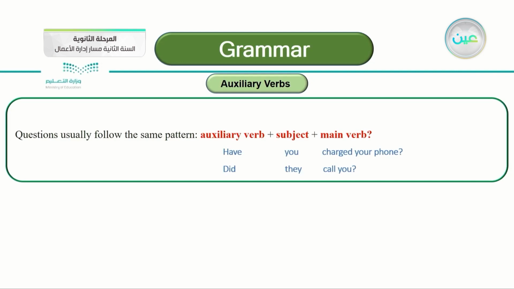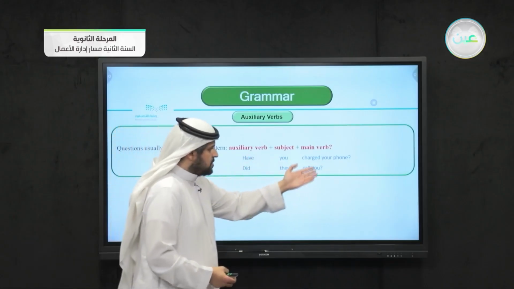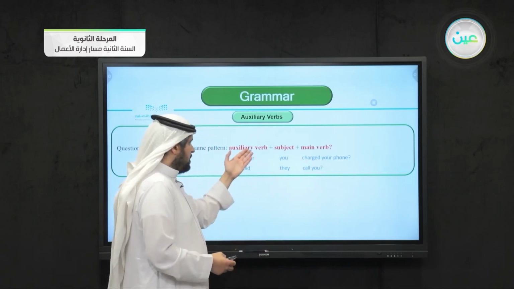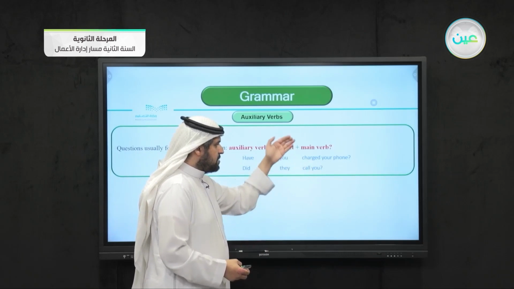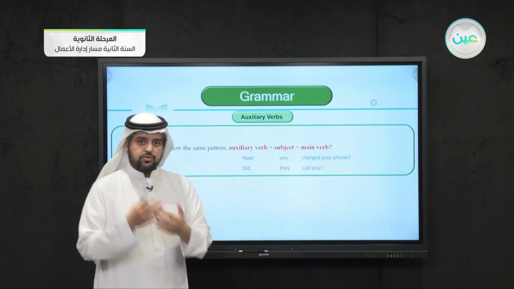Have, an auxiliary verb. You, the subject. The main verb is charged. And then you continue with the question. Have you charged your phone? Have, auxiliary verb. You, the subject. Charged is the main verb, and then you continue: your phone.